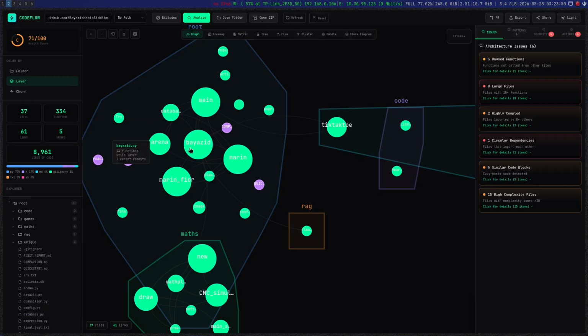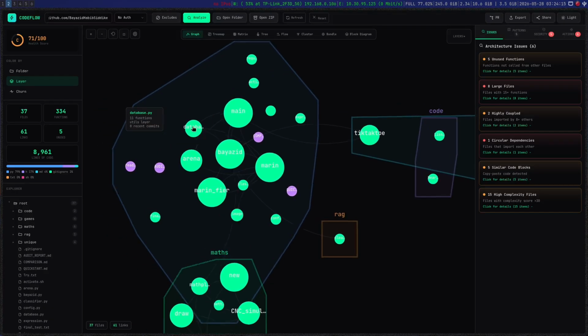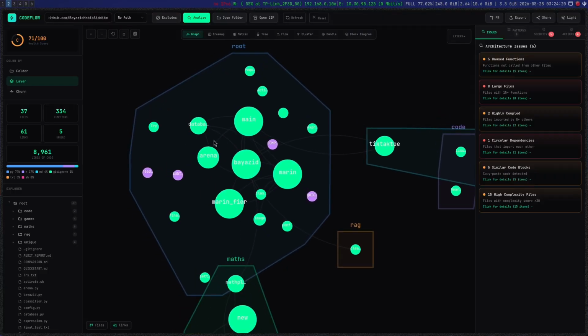This is connected with BAYAZID, Marine, and Arena at the same time. After that, all three are connected to the same database, and here the database is SQL. SQL is a relational database. That means whenever I give any chat queries, it checks the SQL database, gets the relational chat messages from the earlier history, and then it goes to the system prompt of these three, and they get a much more robust idea about the user's intention, and then they reply with that.